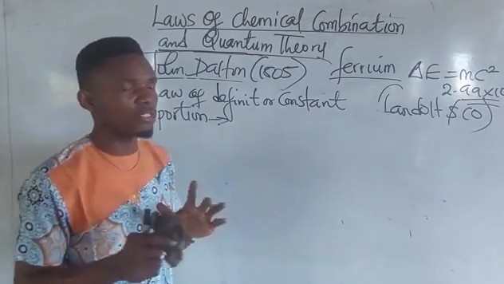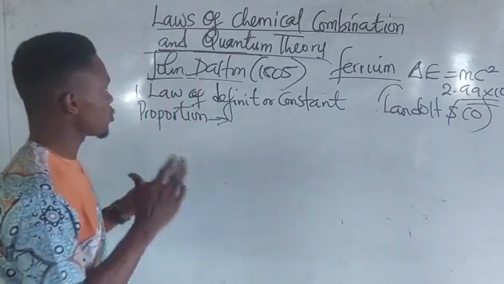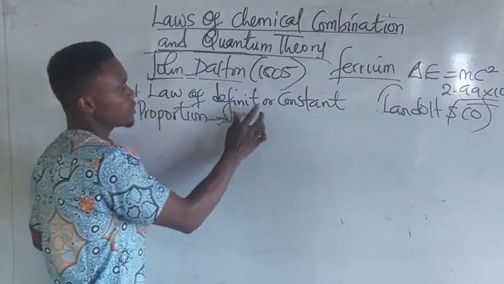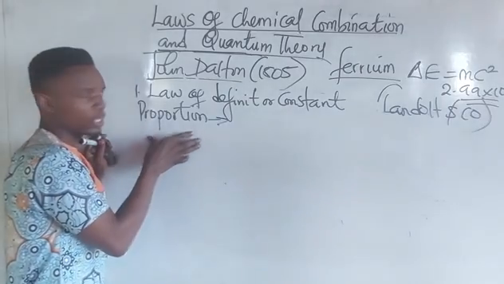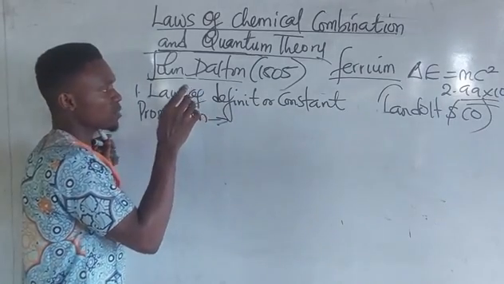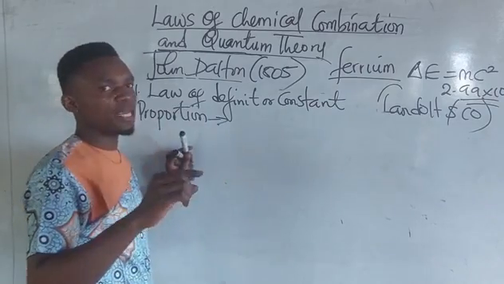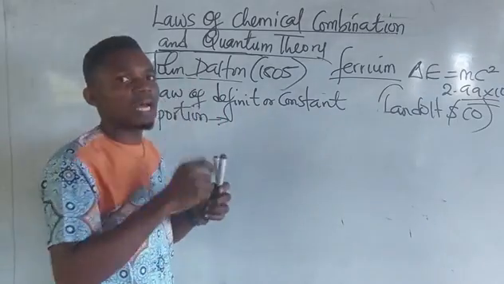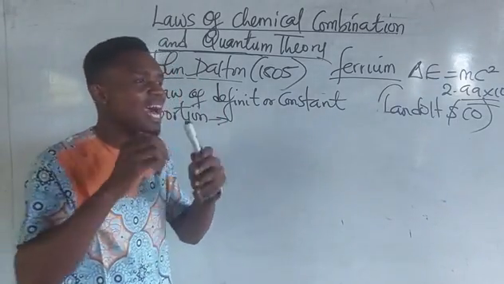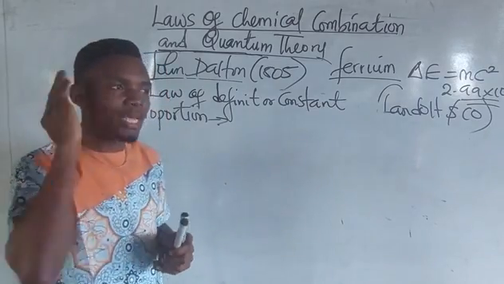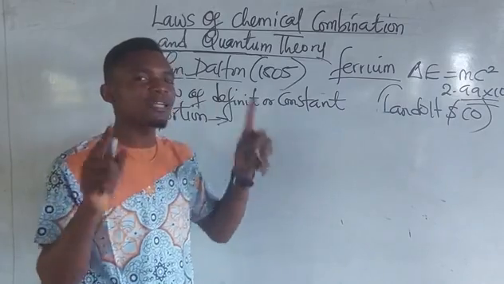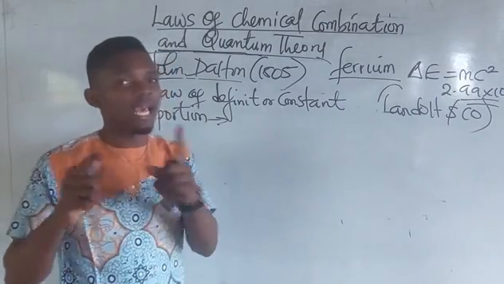I've explained that already, so because of time, let's just go straight to the point. It stated that atoms of the same element are precisely alike, and are different from atoms of every other element.